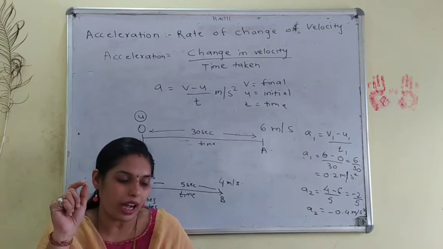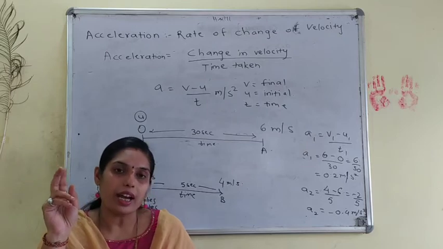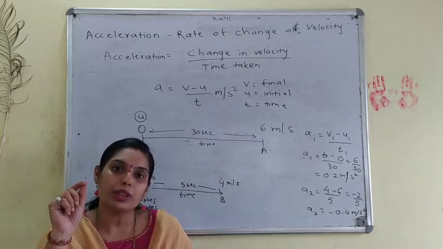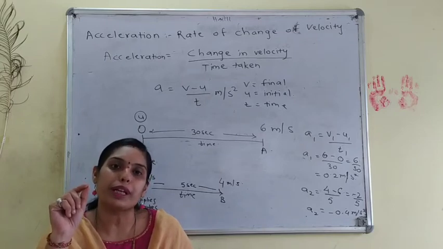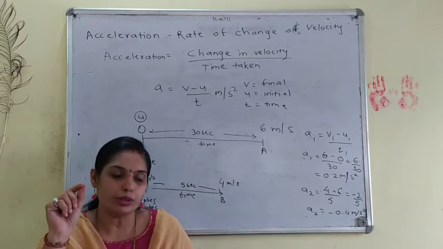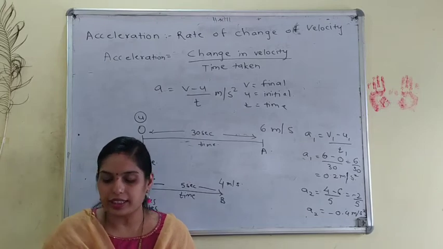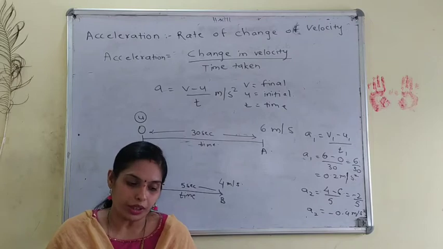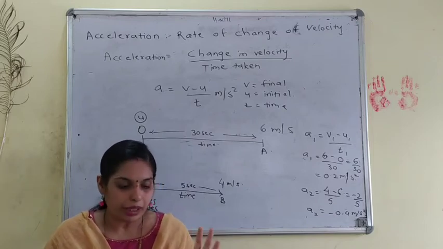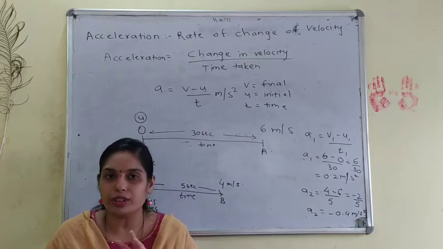Now, the odometer of a car reads 2000 kilometers at the start of a trip. This numerical is explained in your textbook, page number 102, example 8.2. It says the odometer reads 2000 kilometers at the start of a trip and 2400 kilometers at the end of the trip.